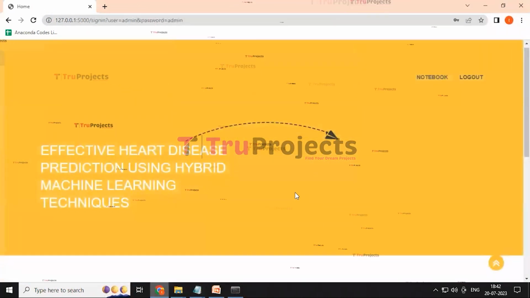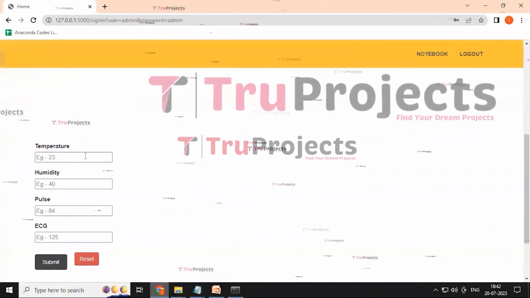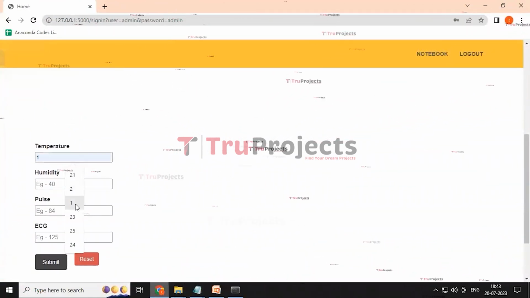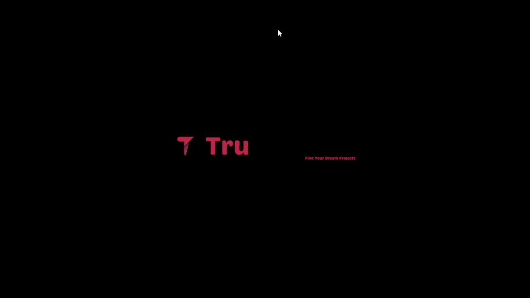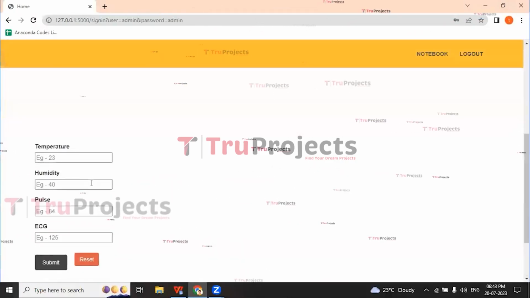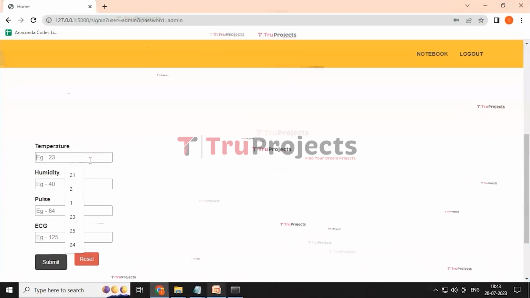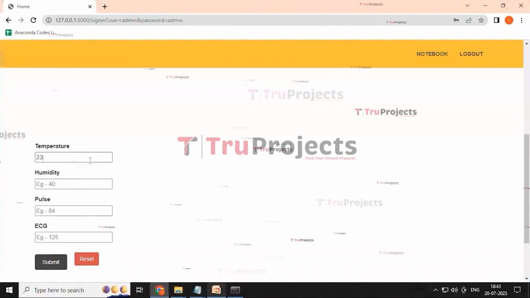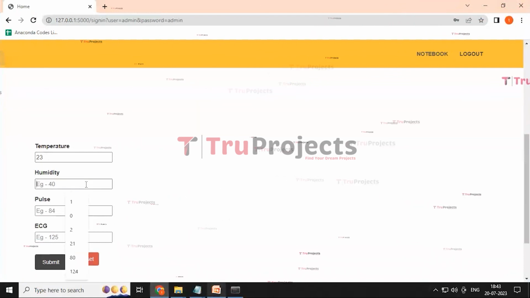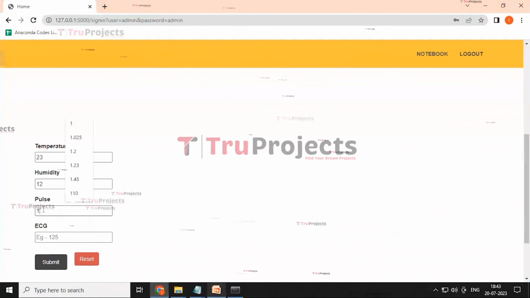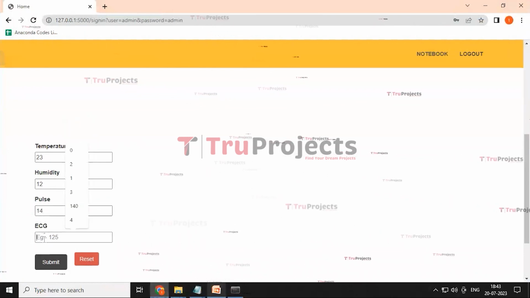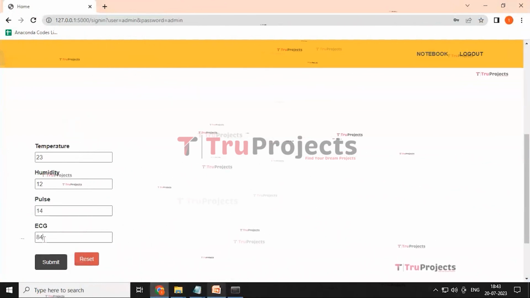Here it redirected to the index page containing temperature, humidity, pulse and ECG. Then enter the details: temperature 23, humidity 12, pulse 14 and ECG 84, and then click on submit button.